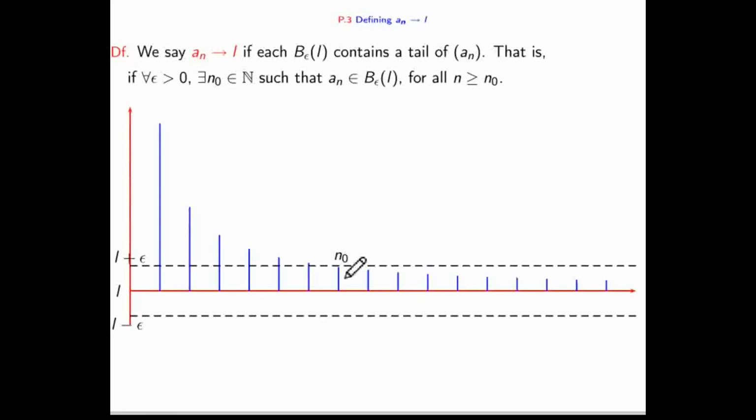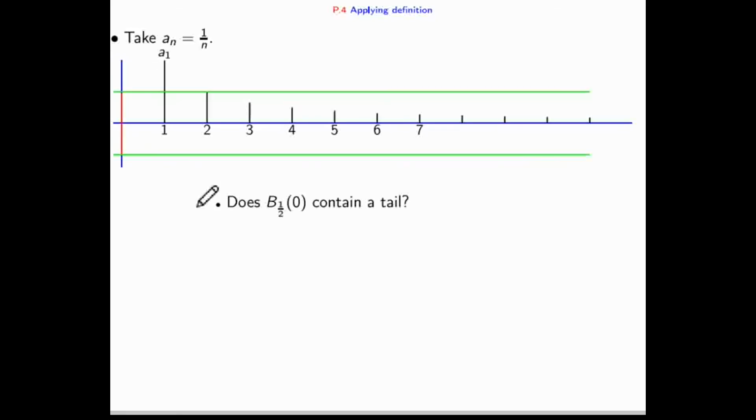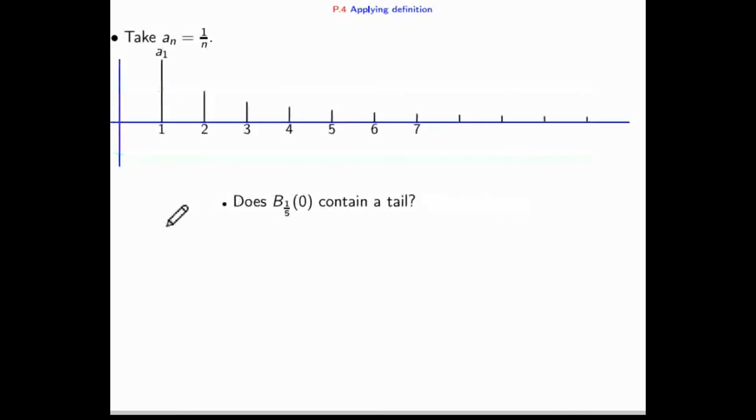So here it is written in the picture, this is your n0. After that onward, all the members lie here. So let me change the epsilon. Like for this example 1 by n, I'm just writing here 1, 2, 3. These are the images. Like this height is 1 by 7. This for 6 it is 1 by 6. Here 1 by 5. So now in this picture, can you tell me which natural number will work if you choose the epsilon as this height? 2, like 2 onward, right?